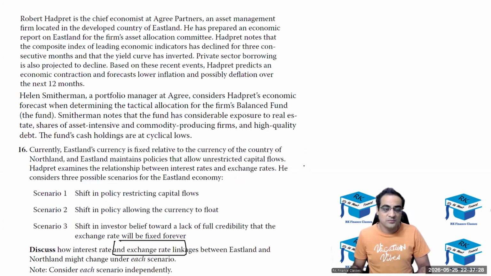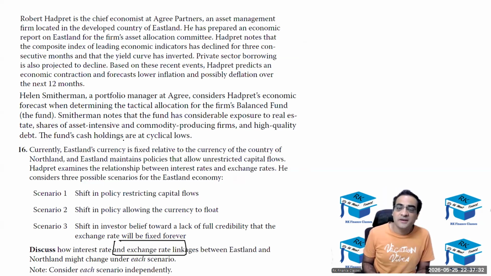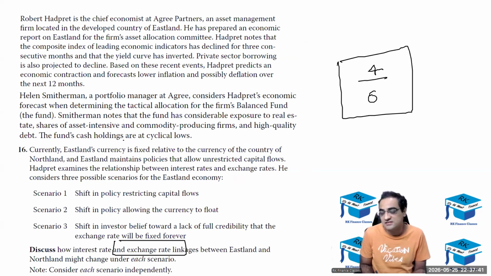Good. I think this was a 6-mark question in total. I think if you were properly prepared, 4 out of 6 was possible. Okay, I believe 4 out of 6 was gettable in this case. Or even in the worst case, I would say 3 out of 6 was surely gettable.